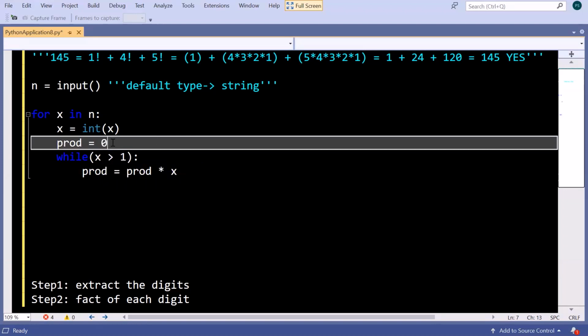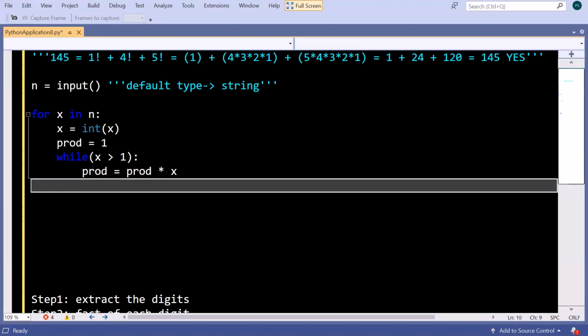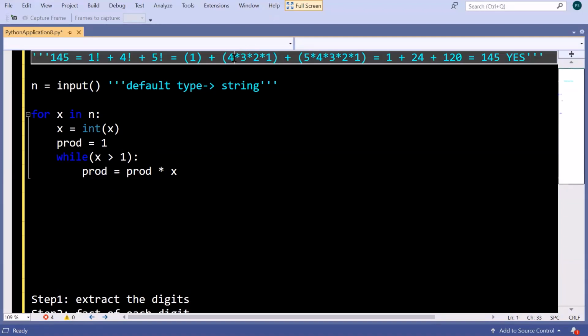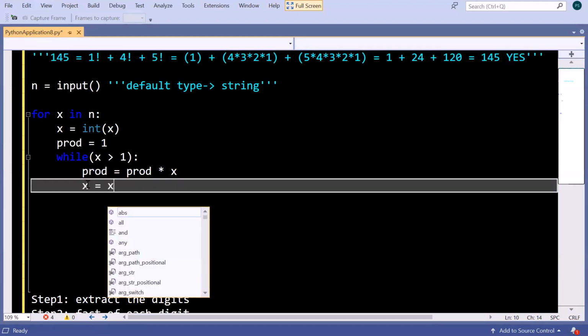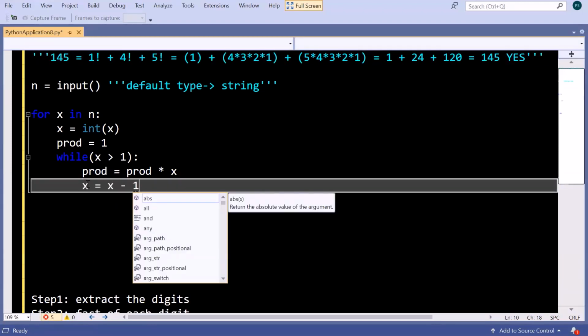I'm not taking it as 0, because any number multiplied by 0 will become 0. But any number multiplied by 1 will not affect the number, because it will remain the number itself. So initially I have taken it as 1. And then, as we saw, we will get a digit, and every next time we have to decrease it by 1. So I will write here x equals x minus 1, right?